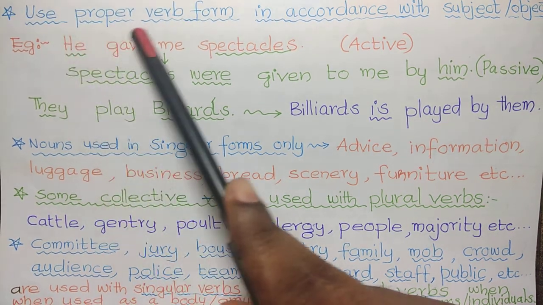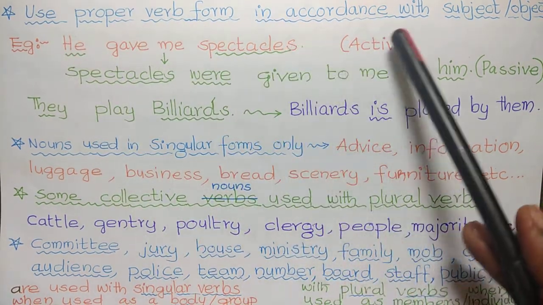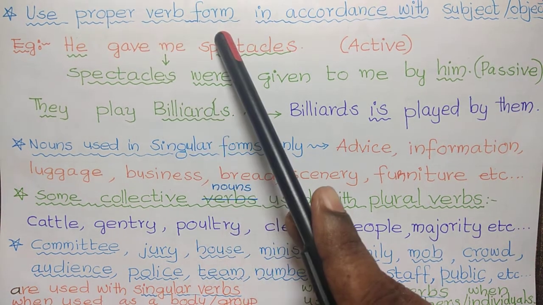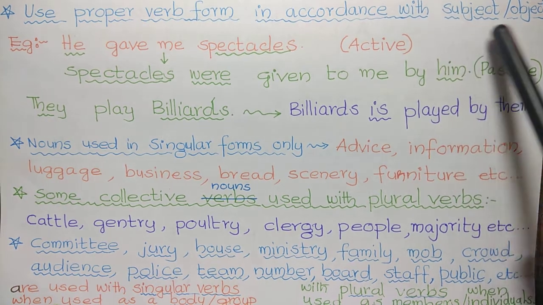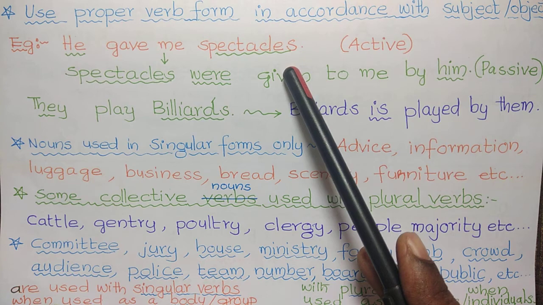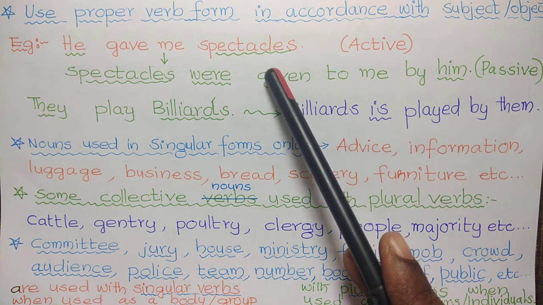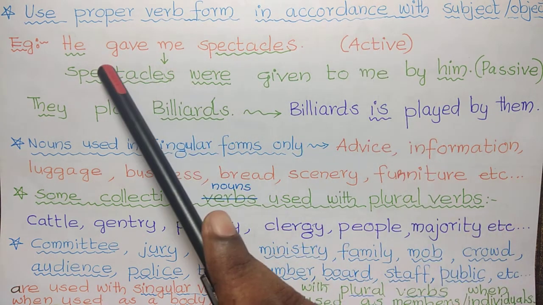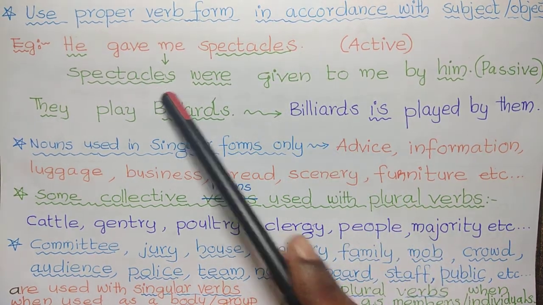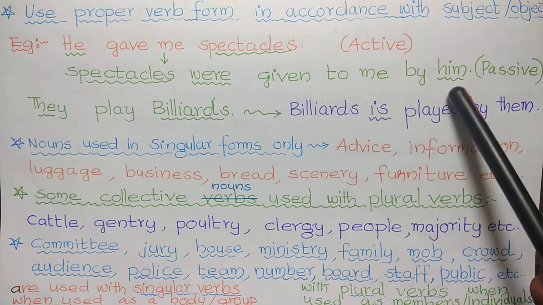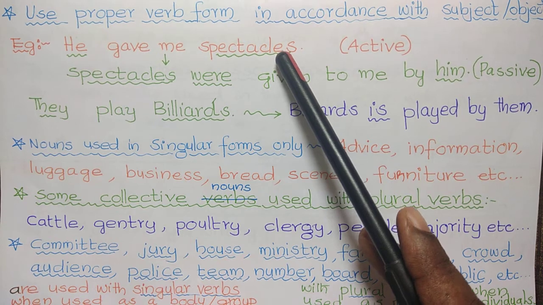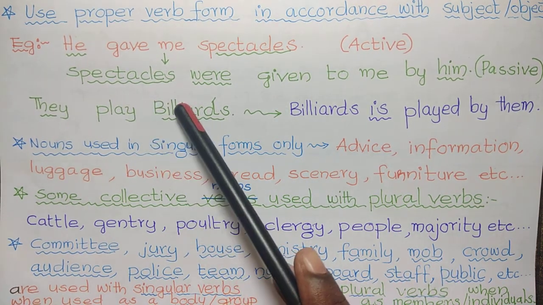Next is use proper verb form in accordance with subject or object. Example, he gave me spectacles. It is active voice form. After conversion, spectacles were given to me by him. Here, spectacles is the object. After conversion, it becomes the subject.